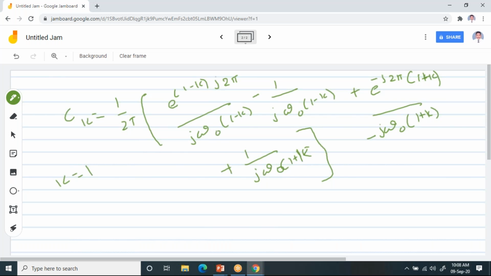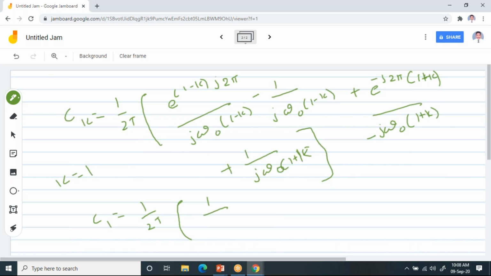Now first take k equal to 1. When you take k equal to 1, I can write this as C1, which is equal to 1 by 2T. Now you substitute k equal to 1 in this. The moment you substitute k equal to 1, e power 0 becomes 1. So the first term, which is an exponential e power 0, is 1.